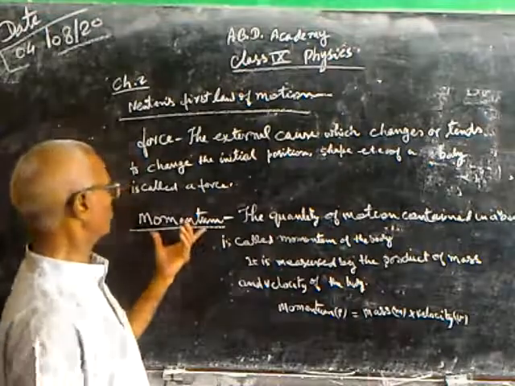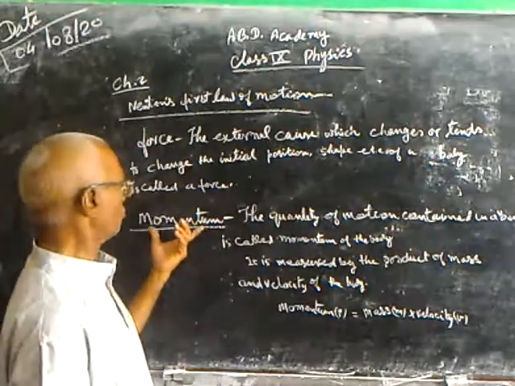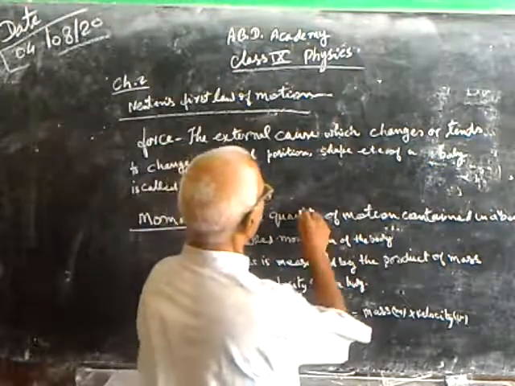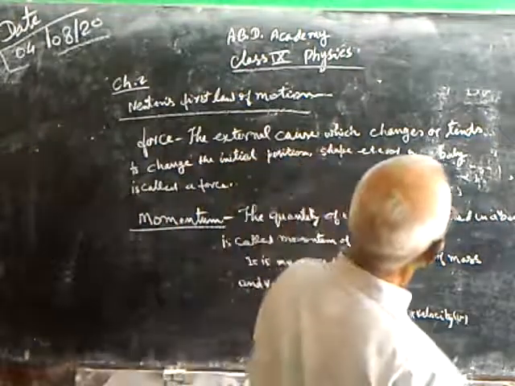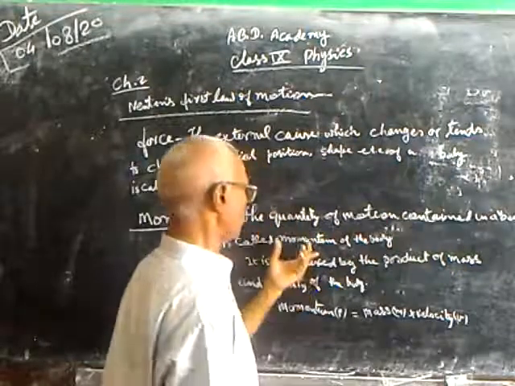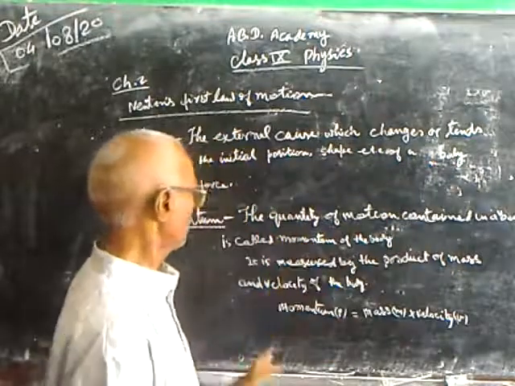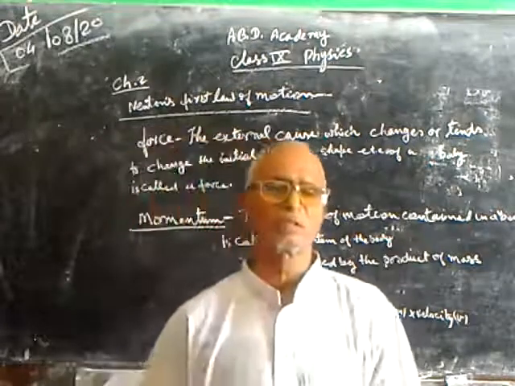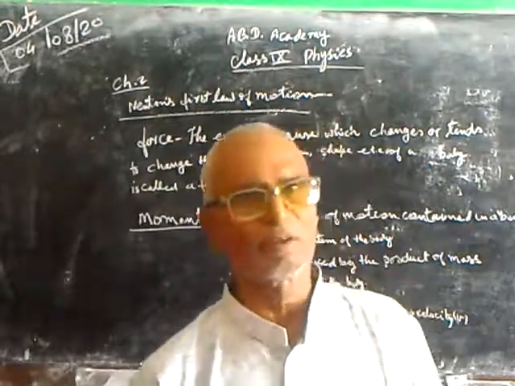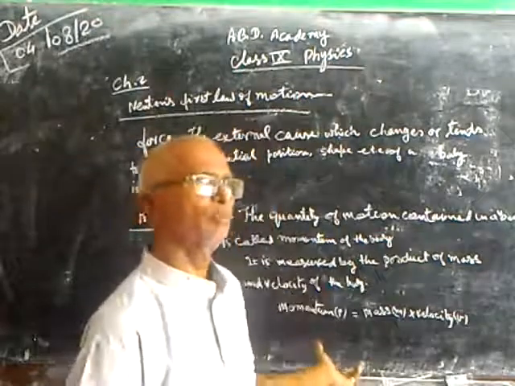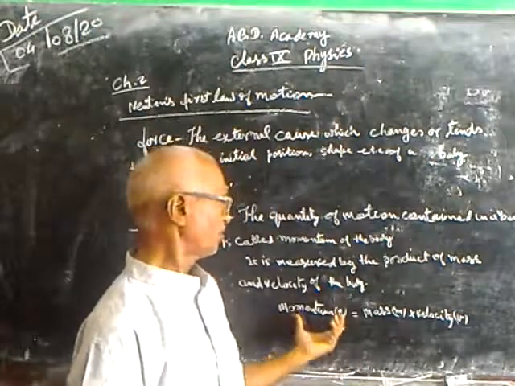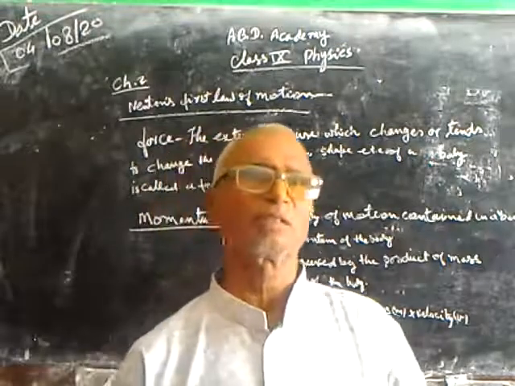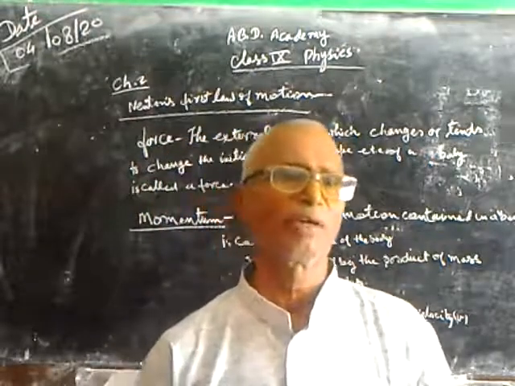Let us come to the next topic, momentum. The quantity of motion contained in the body is called the momentum of the body. It is measured by the product of mass and velocity of the body. If P is momentum, then momentum P is equal to mass m into velocity v. P is equal to m into v.